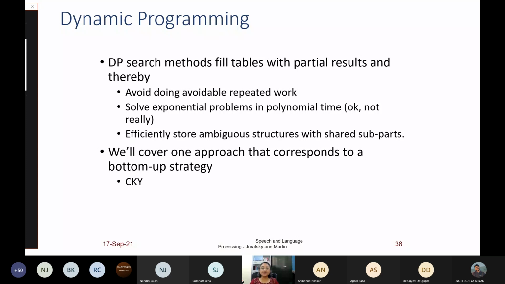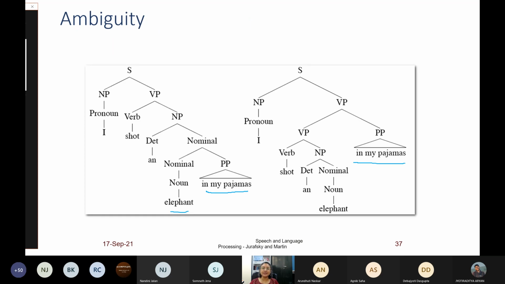So dynamic programming is an algorithmic framework which we can use also for parsing. So we can have a table. When we have a parse tree, we have a sequence of words. Suppose we have W1, W2, W3, up to Wn.